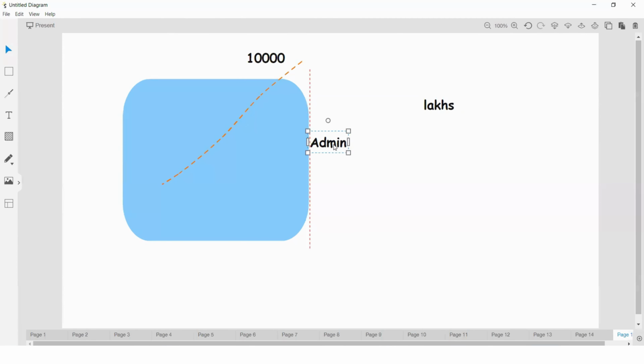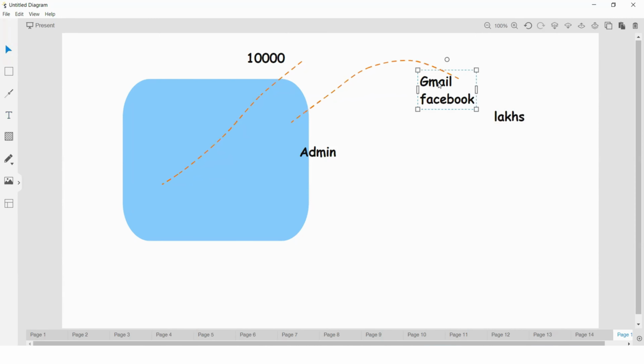Instead of that, we can allow these users to use their own IDs, like their own social IDs, Gmail, Facebook, whatever it is, right? But how you are going to secure it whenever they are trying to use these personal accounts, right? So we need to allow them to access with their own social IDs. At the same time, how you are going to secure these, those strategies also we need to discuss. But just forget about that as of now.